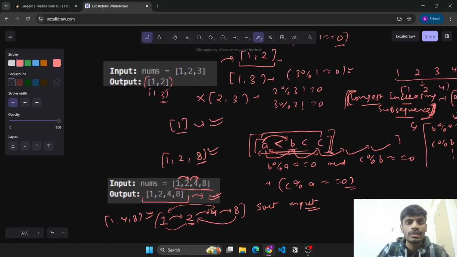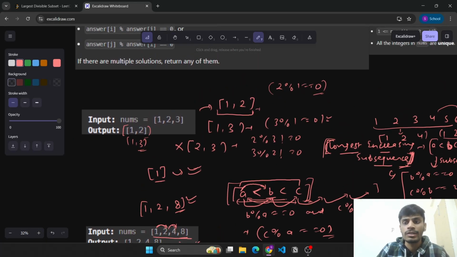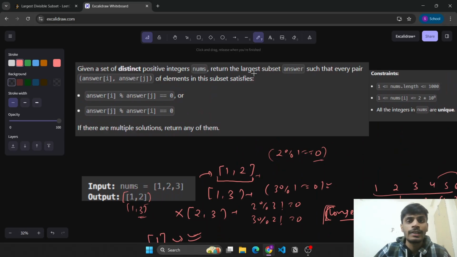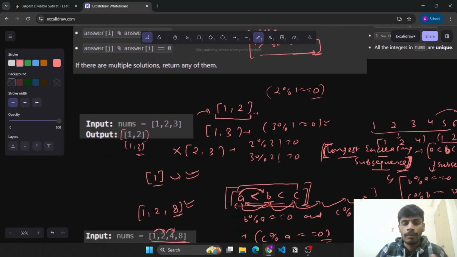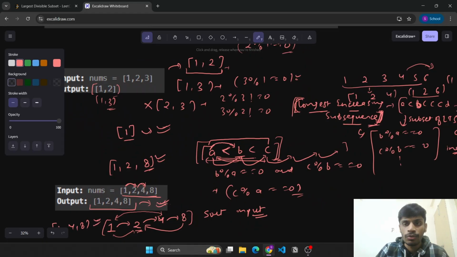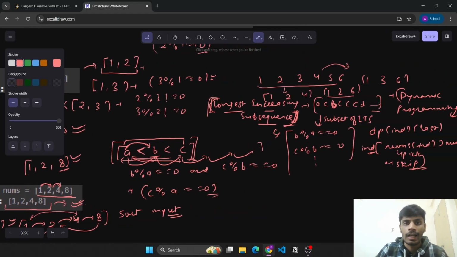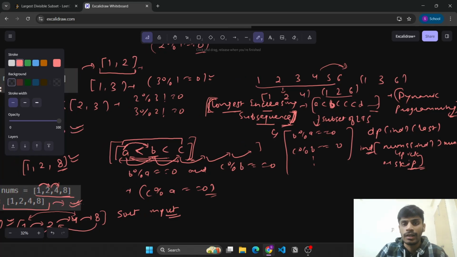As you can see, we not only need to find the longest subsequence. We also need to return that subset as well, right? So here when we sort the input, this subset will become a subsequence, right? Because if the input is sorted, then we just need to find an increasing subsequence which satisfies the condition: this element should be a multiple of the previous one, then the next element should be a multiple of this, and so on. So I hope you are now able to get the logic of what we need here, and how we are relating this problem with longest increasing subsequence.